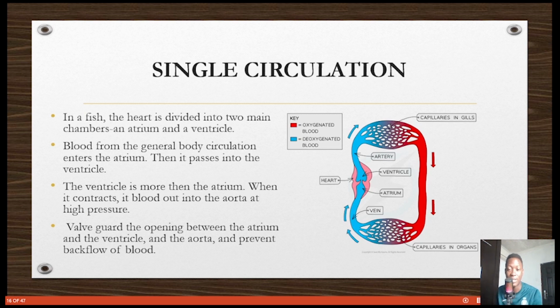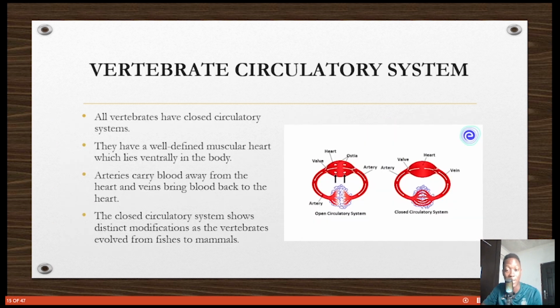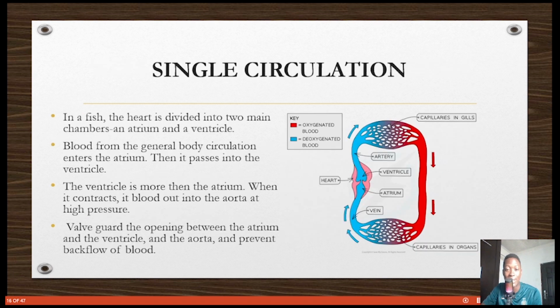All right, so this is single circulation, guys. In the closed circulatory system that we are discussing today, there is single and double circulation. Single circulation is found in fish. In single circulation, the heart is divided into only two main chambers, an atrium and a ventricle. The atrium is the upper part, and the ventricle is the lower part of the heart.